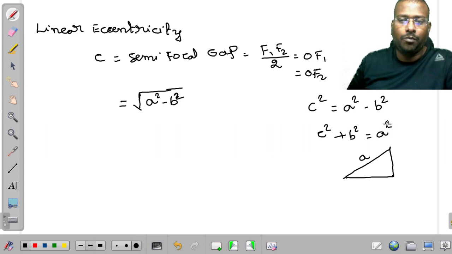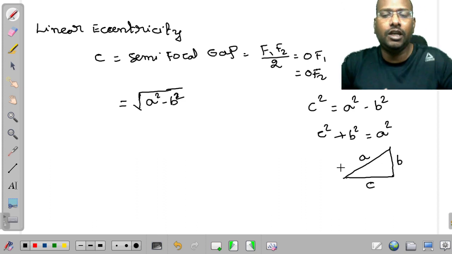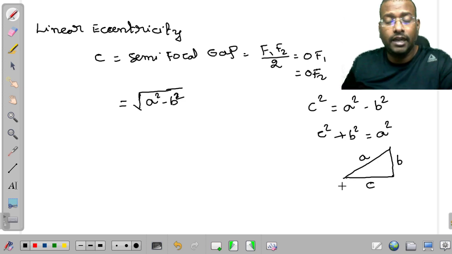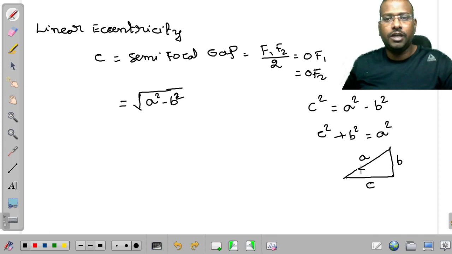So here hypotenuse is going to become a, and the other two elements are the two perpendicular sides of a right angle triangle. For the right angle triangle, two sides are going to be b and c, and the hypotenuse is going to become a.